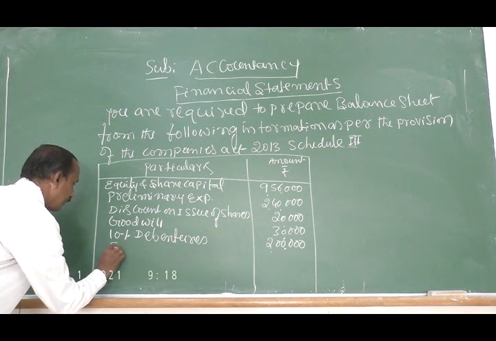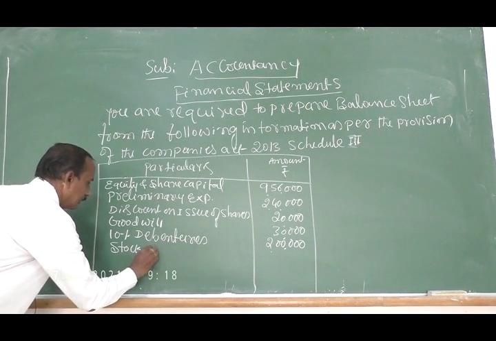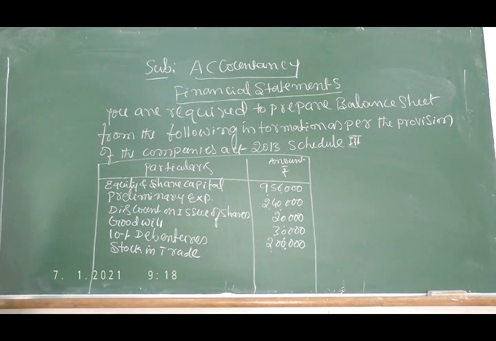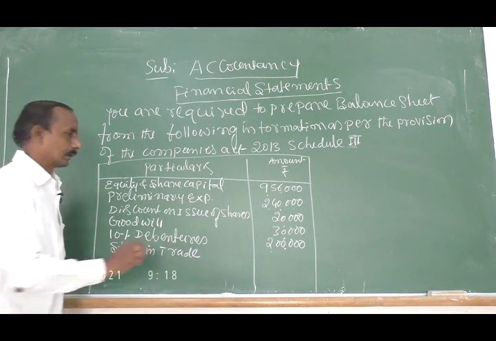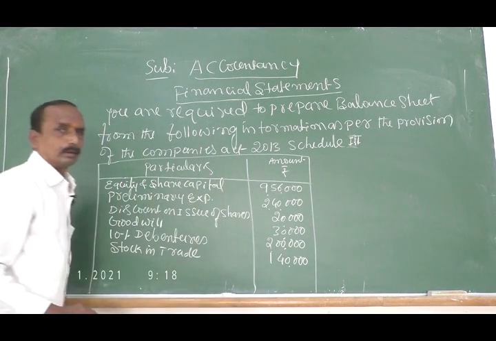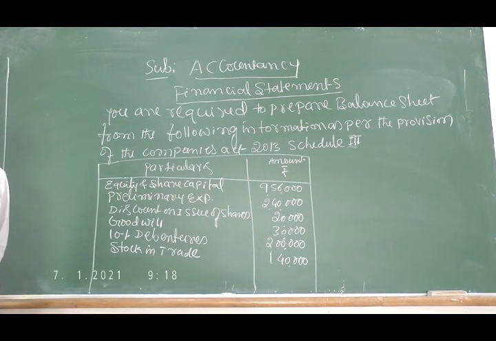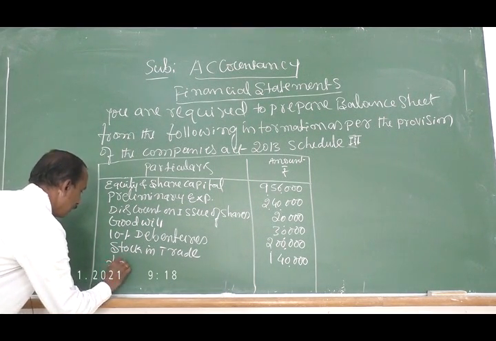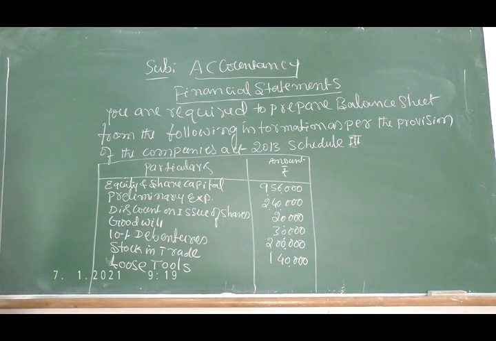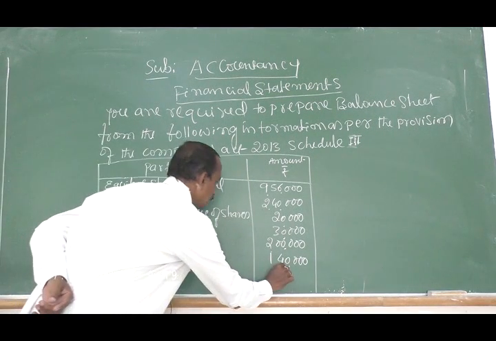Stock in trade, 1,40,000. Loose tools, 12,000.